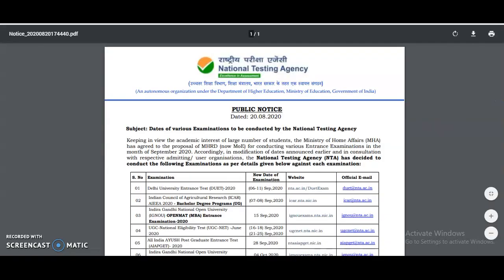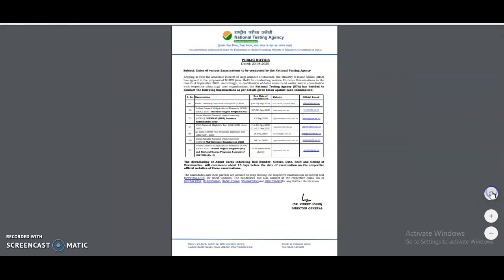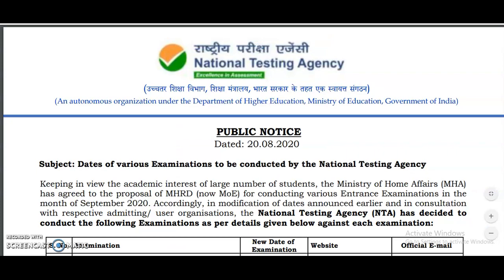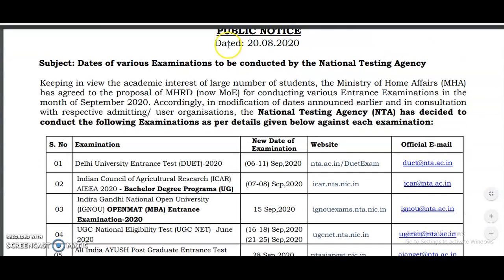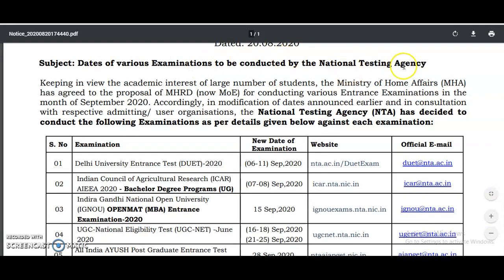Then you will be directed to this page, where it clearly states the dates of various examinations to be conducted by the NTA. Keeping in view the academic interest of a large number of students, the MHA has agreed to the proposal of MHRD for conducting various entrance examinations in the month of September 2020.